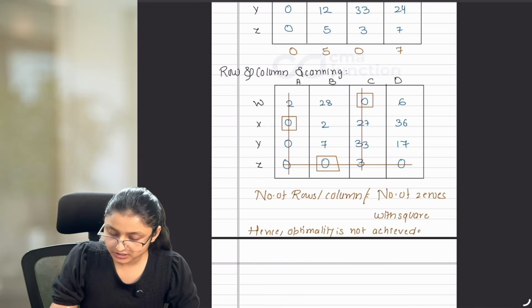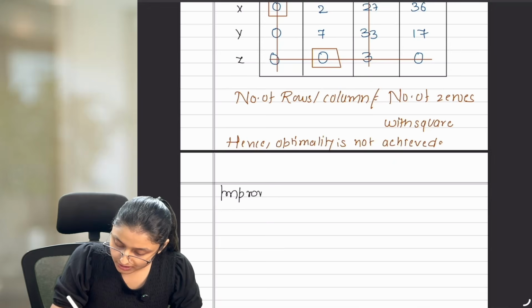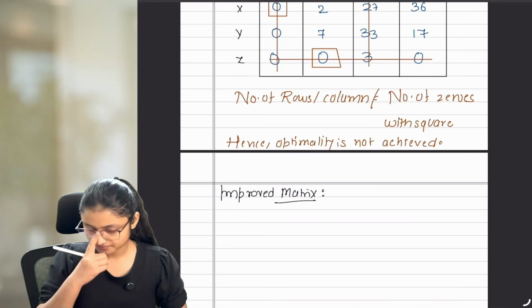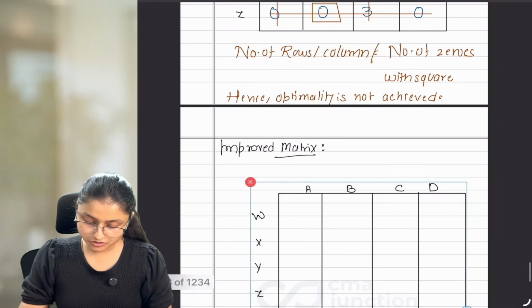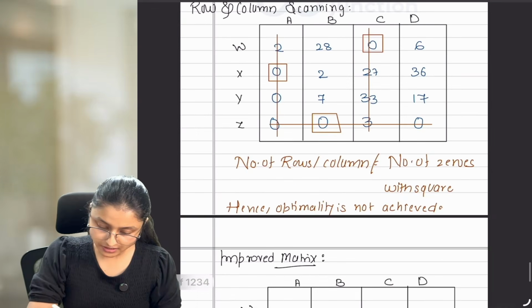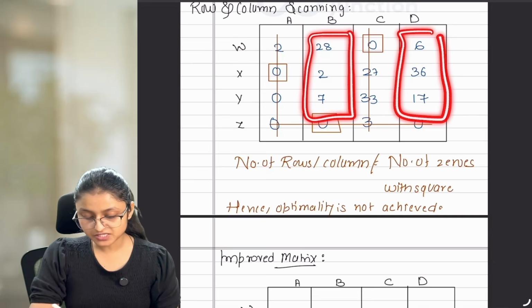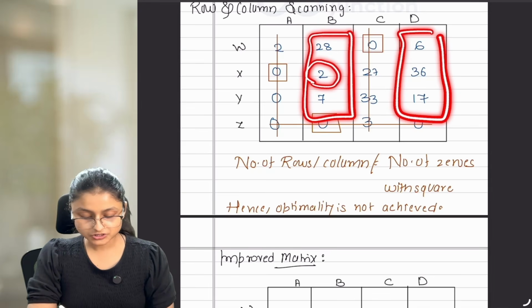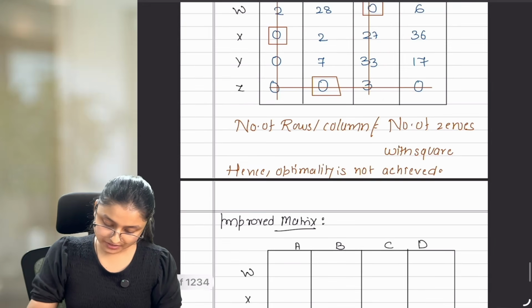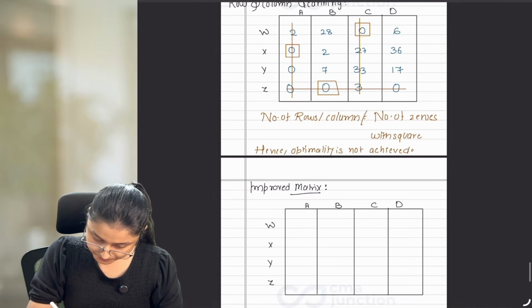And if optimality is not achieved, then what to do? Make an improved matrix. Whenever you were not able to achieve optimality, you have to make a new matrix. For making this new matrix, what we do? We check the uncovered elements first. So these are the uncovered elements. Out of these uncovered elements, we have to take the smallest uncovered element, which is 2, and reduce it from all the uncovered elements. So 28 minus 2 is 26 in the second column.